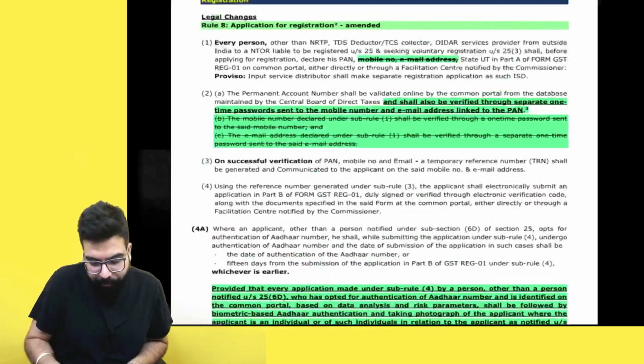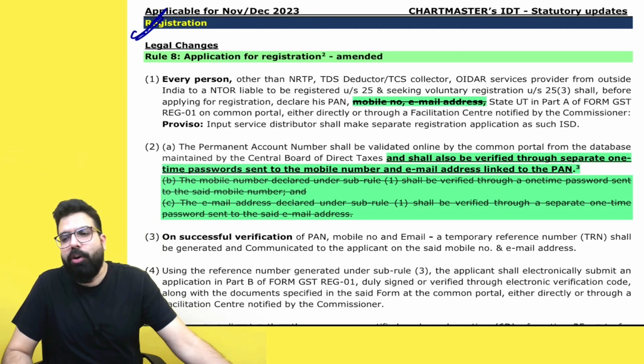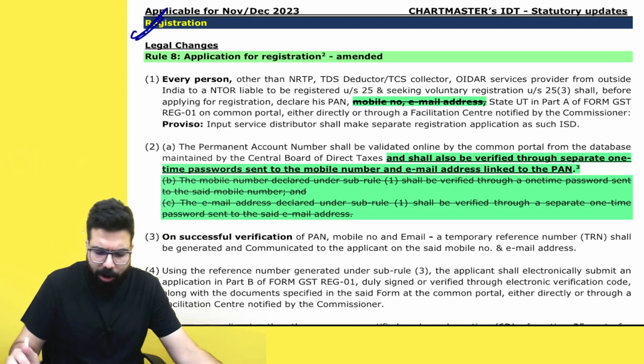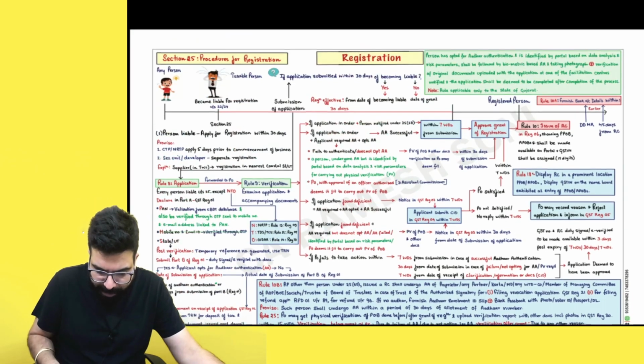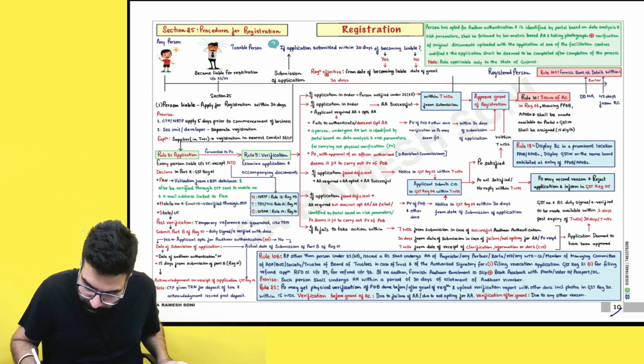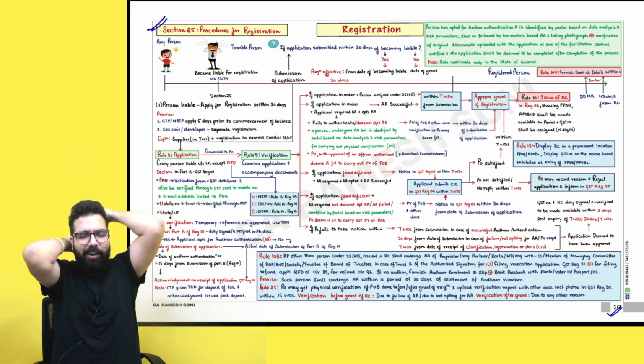The second entry. The second entry now goes ahead and talks about the registration chapter. Now, in the registration chapter, I hope you guys recall that, sir, there was a chart which was there. I will go ahead and show you through a chart. Please come to the chart. This chart which was there, section number 25. Do you guys recall section number 25? Yes, sir, we recall section number 25.